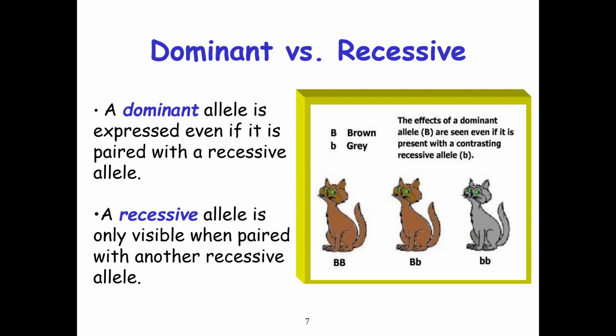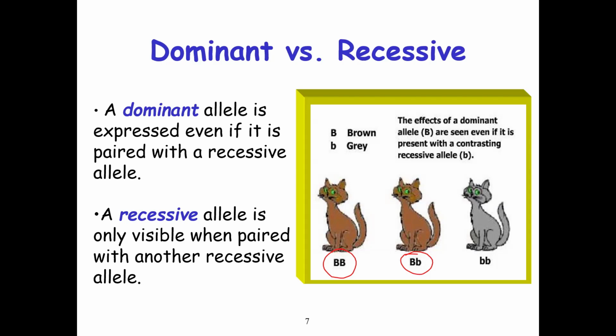Like for example, here we have a brown and a gray dog. The effect of a dominant allele B is seen even if it is present with a contrasting recessive allele. Like in this case, you see we have brown. Also here, despite the fact that there is a gray allele, it still appears brown. Phenotypically, it doesn't show that there is a gray color.